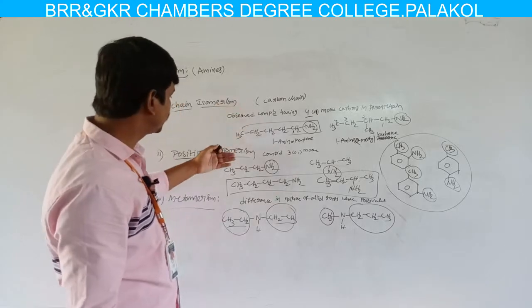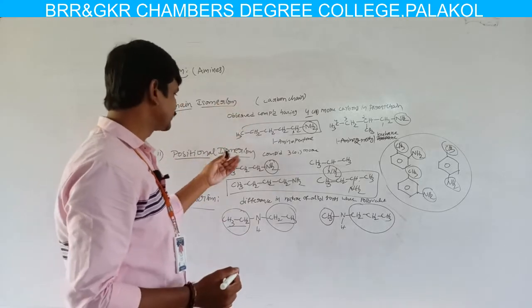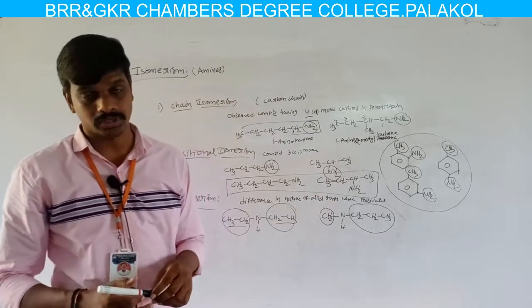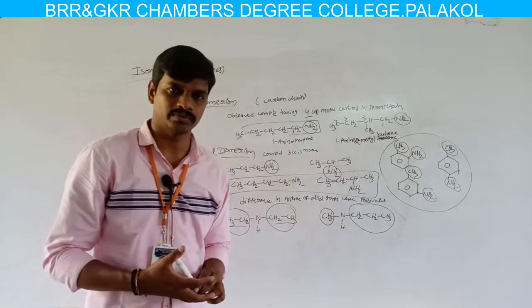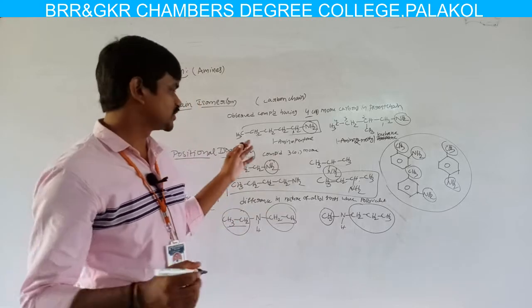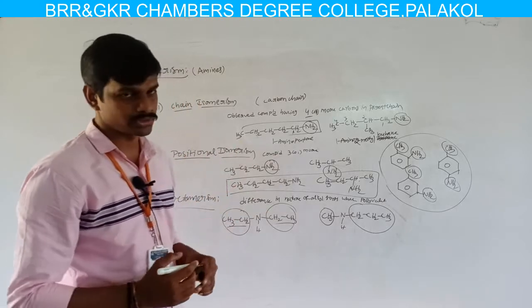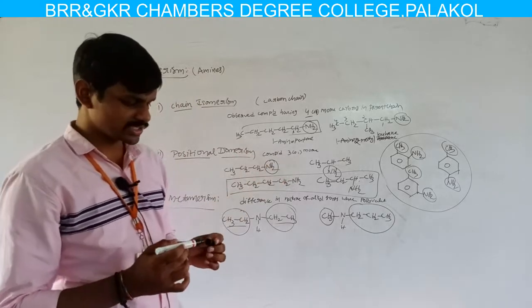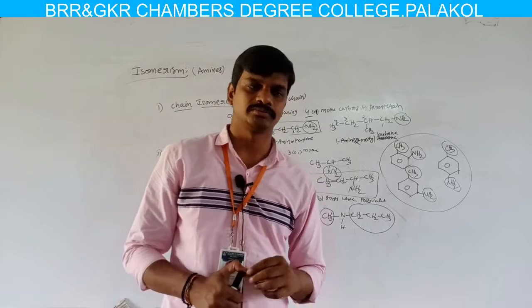So usually aliphatic amines exhibit three types of isomerism, and aromatic amines exhibit positional isomerism. So this is about isomerism.